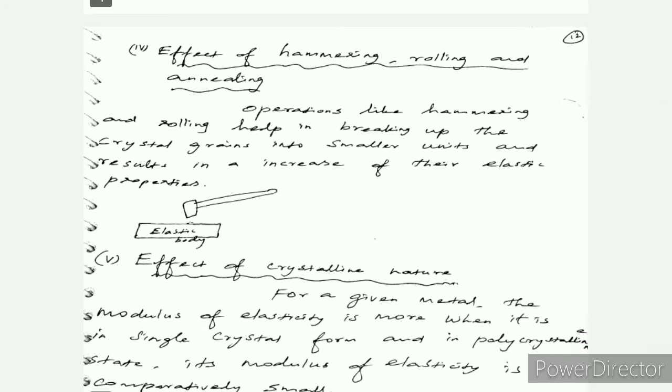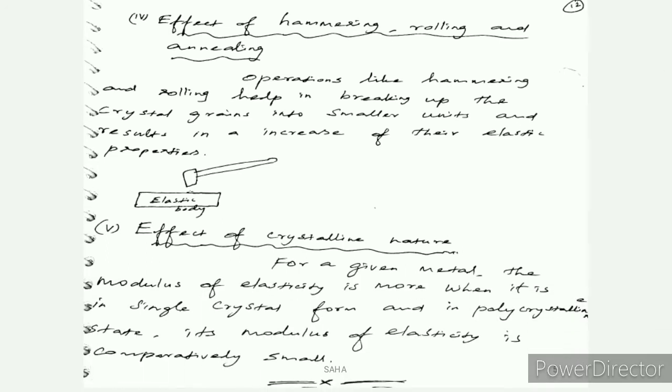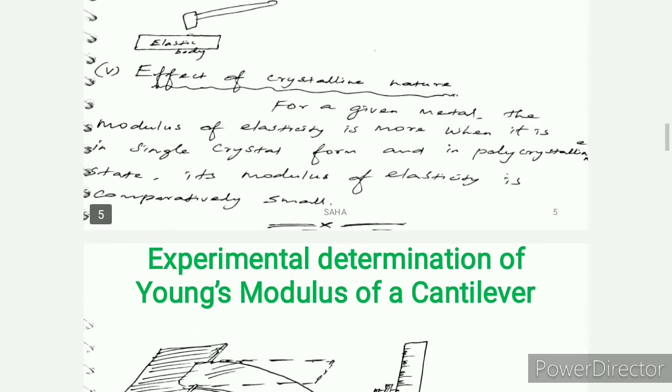The fifth one, effect of crystalline nature. For a given metal, the modulus of elasticity is more when it is in single crystal form, and when it is in polycrystalline state, its modulus of elasticity is comparatively small. So based upon the material's crystalline structure, the elastic behavior of the material is also affected. That is the explanation of the fifth point, effect of crystalline nature.